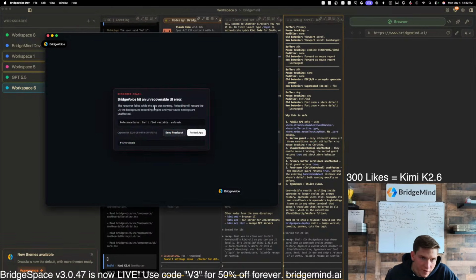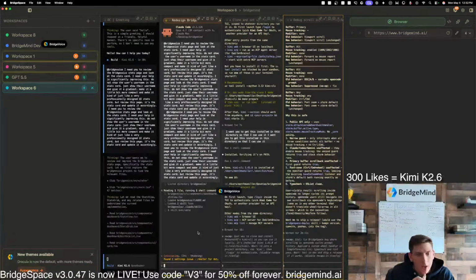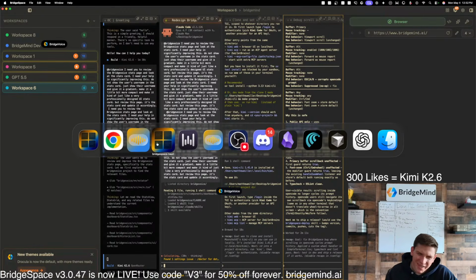We'll see if it's able to fix this bug that Kimi K 2.6 created. But guys, this is the issue that we have with Chinese models, period. They're not reliable, and you do get what you pay for. Kimi K 2.6 is a cheap model, and I just don't see.